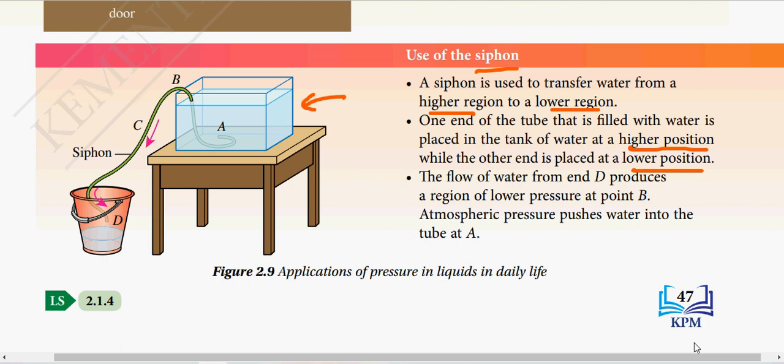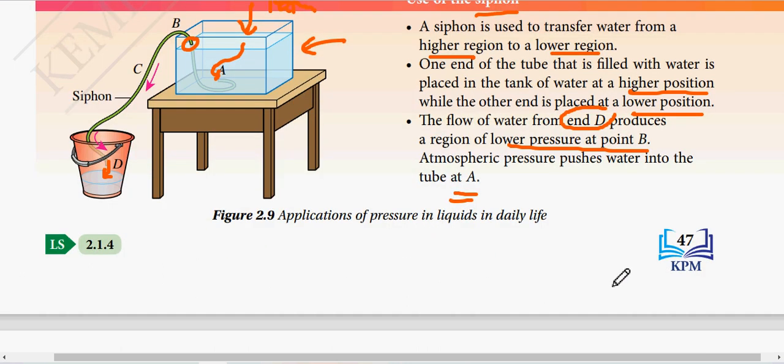So the flow of water from end D produces a region of lower pressure at point B. So atmospheric pressure pushes water into A. So here, atas ada P atm. So when the water comes out here, this part has smaller pressure. Alright, so the P atm is greater, right? It will push the water into A. Right, it goes up. Okay, boleh faham? So hopefully you can understand this.